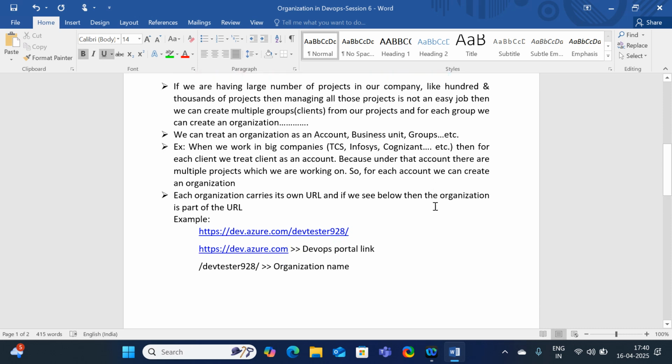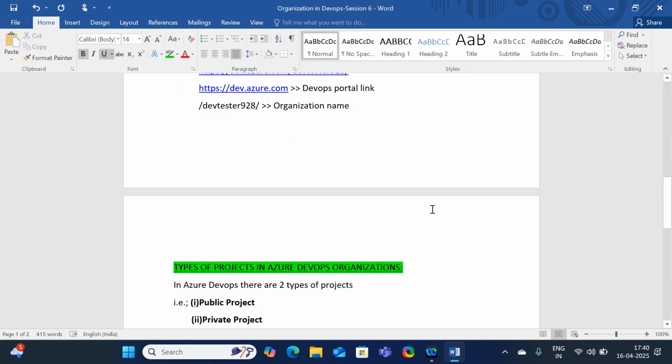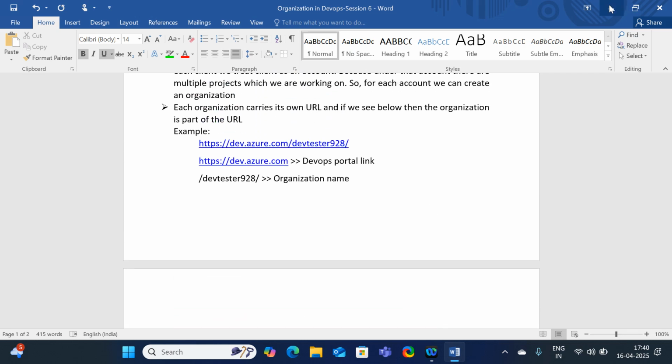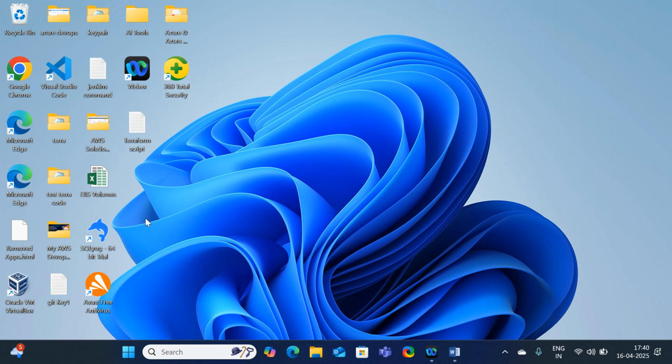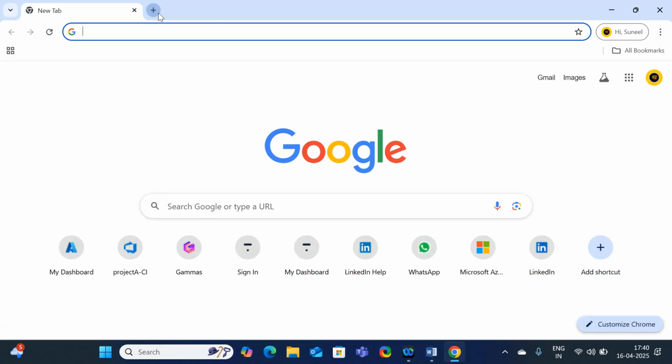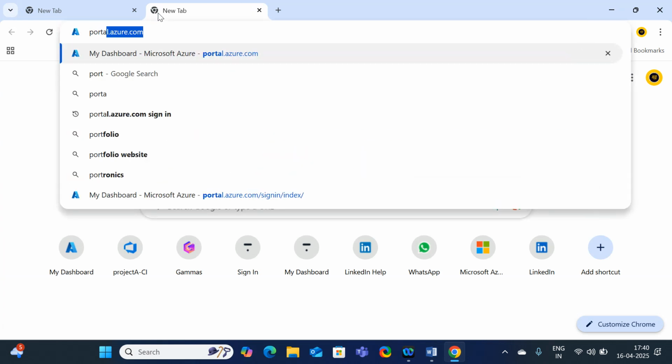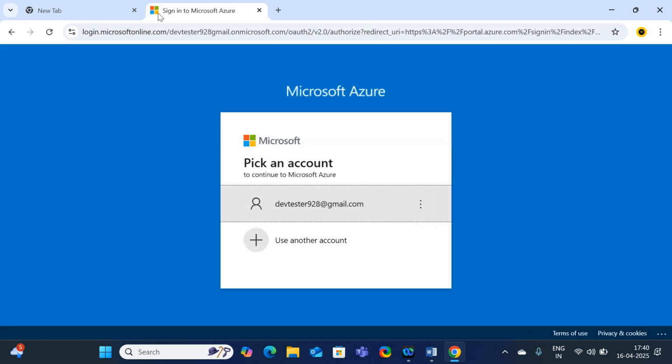Please have a look at the document which I'm going to provide to you over Google Classroom, then you will have a better understanding. So I'm going to create an organization. Just open the Google Chrome browser and open portal.azure.com. This is the portal where I can create the resources.